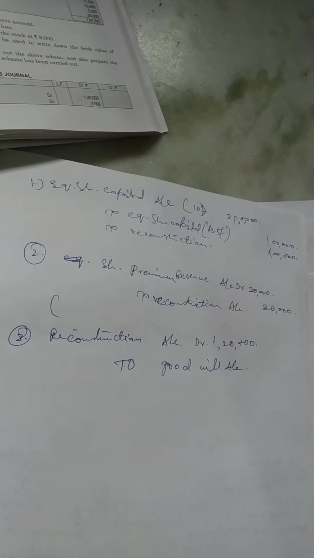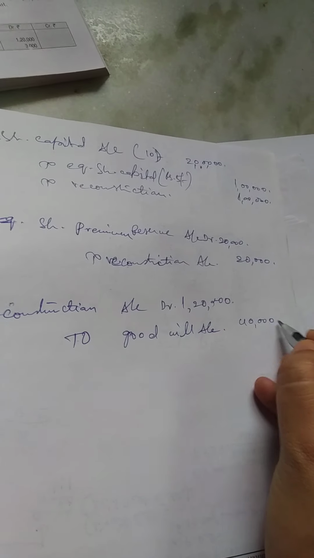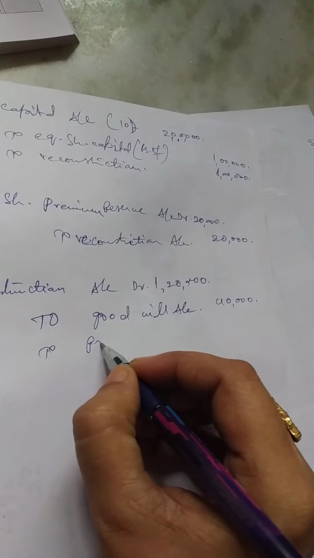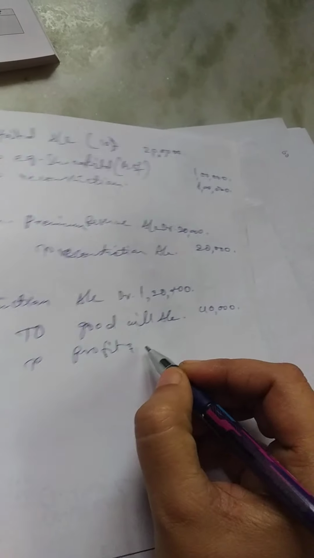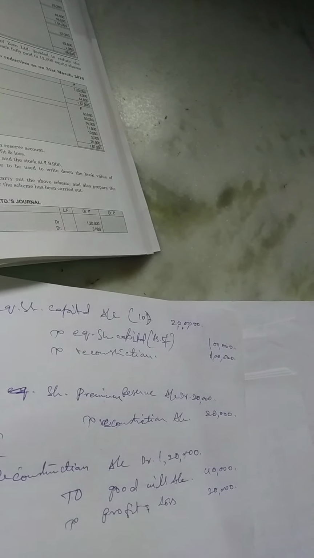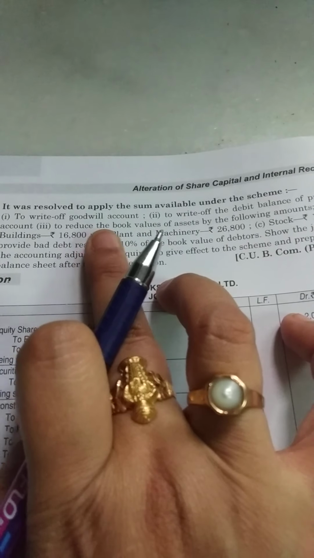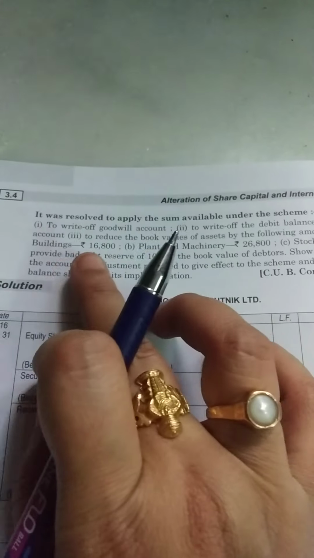So to goodwill account, what is the value, girls? Goodwill 40,000 given in the problem. Next he asked you to cancel the profit and loss, whatever value he has given in the problem, 20,000, and he has asked to revise the assets also. Here in this problem you can see he has given certain values to reduce the book values of assets from the following amounts.